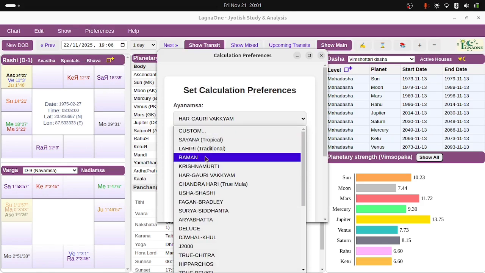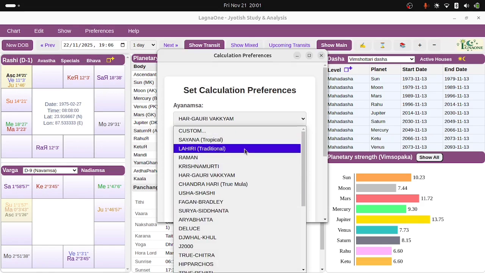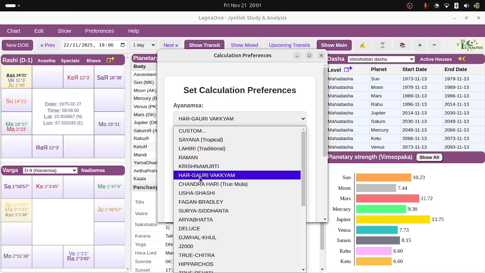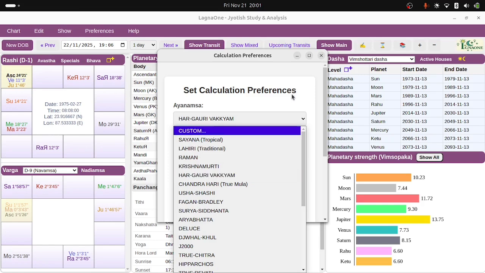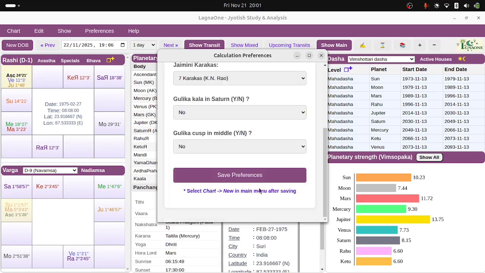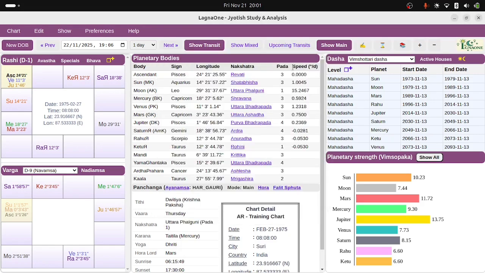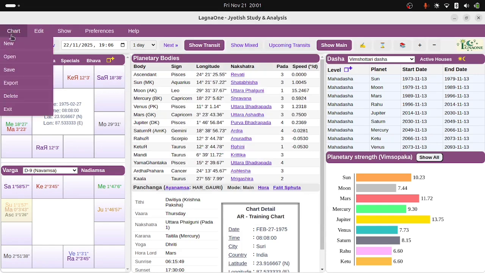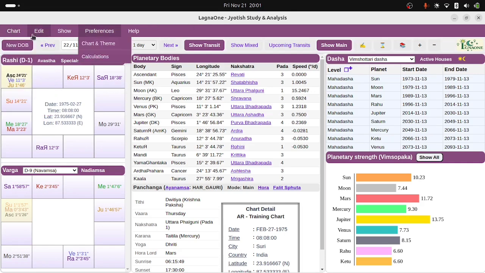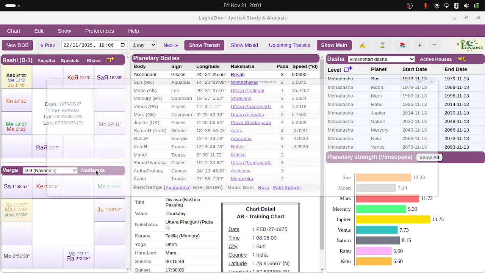So usually you'll have this by default, Lahiri. Then Raman, Krishnamurti. So here you have Har Gauri Bhakyam. So change it, save preferences, and it tells you it has been saved, but because it's already there, nothing is changed. Otherwise you have to do chart new, otherwise the changes will not reflect. Anything you change from preferences, you have to do this. All right. So coming to Nadiamsa, quickly click here.